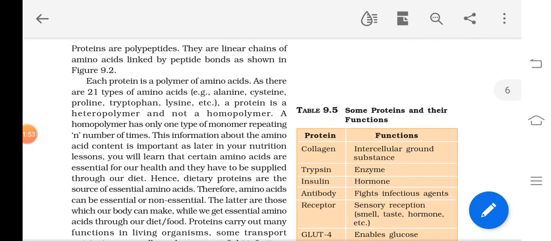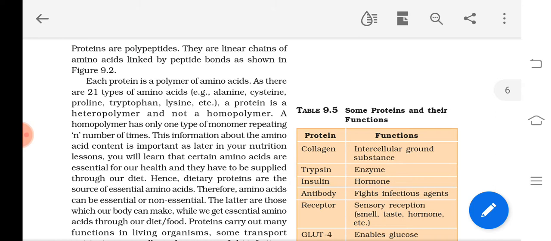Proteins are polymers of amino acids, and there are 21 types of amino acids that make up the proteins. Do you remember some examples? Alanine, cysteine, glycine, tryptophan, all these were examples of amino acids, depending upon the group present in R.